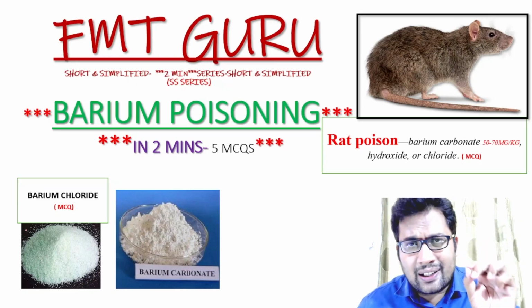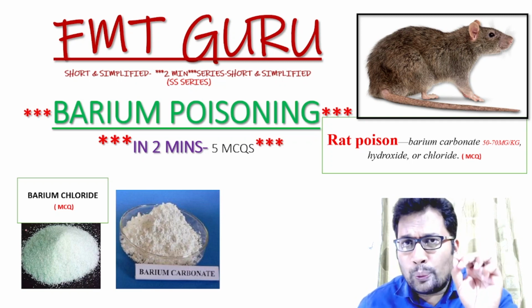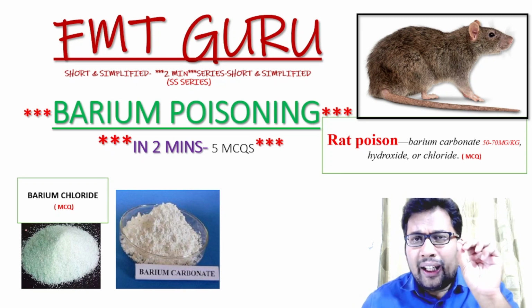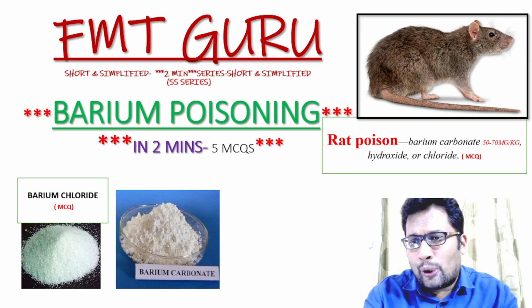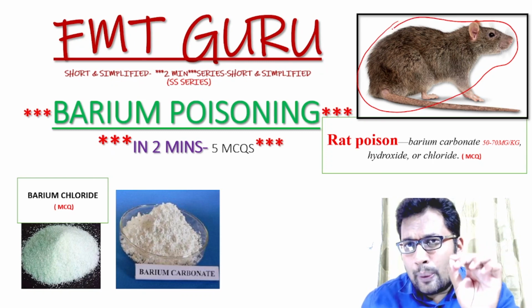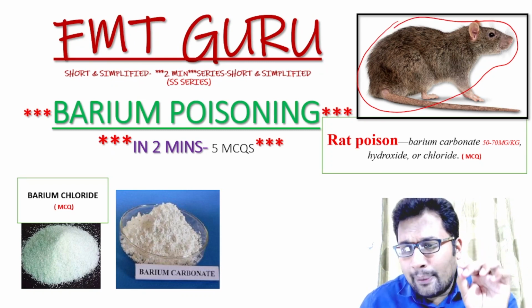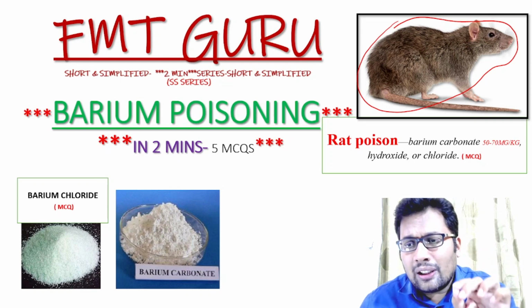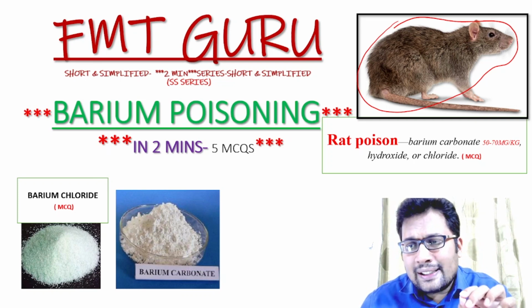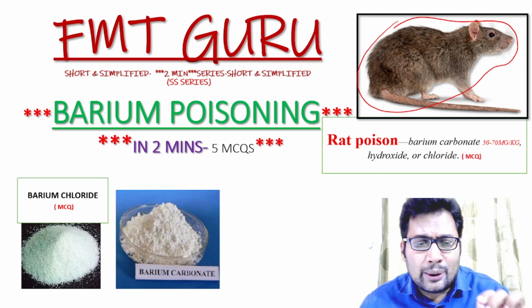We are going to discuss barium poisoning in 2 minutes. It was recently asked in the NEET PG exam. Barium is a well-known rat poison. The 3 compounds commonly used are barium chloride, barium carbonate, and barium hydroxide, and the fatal dosage of barium carbonate is 70 mg per kg body weight.